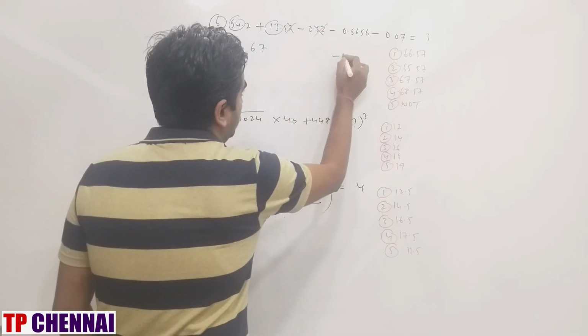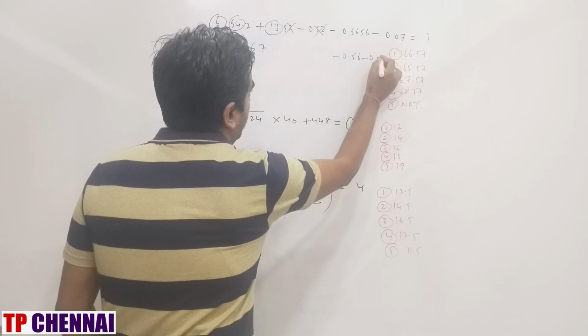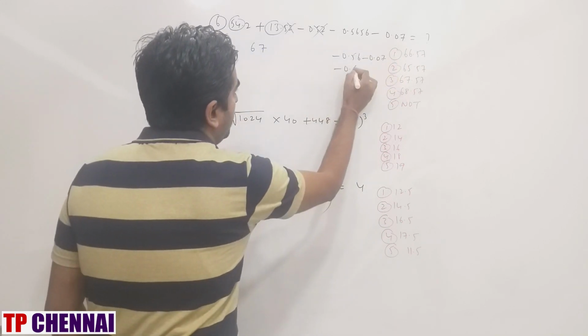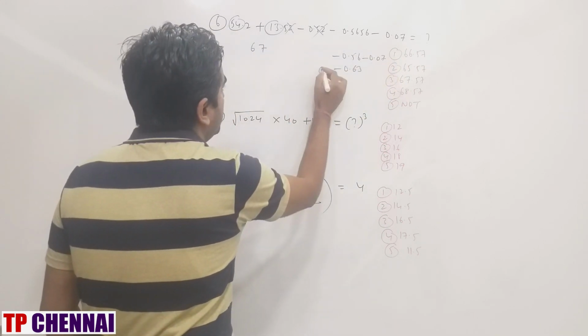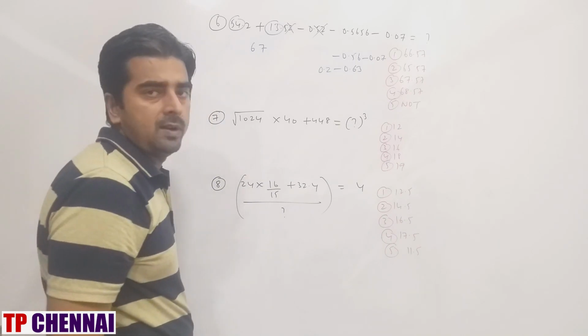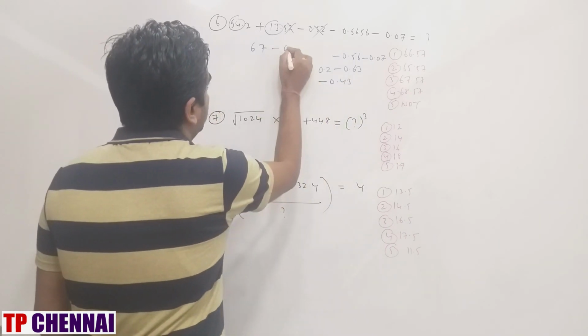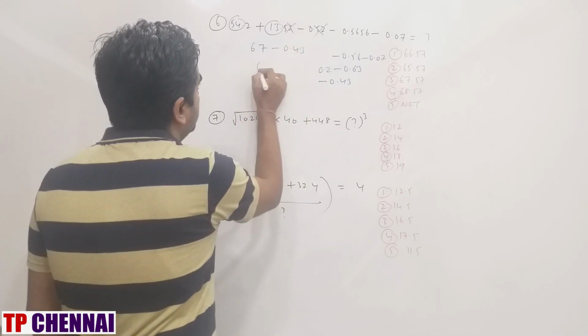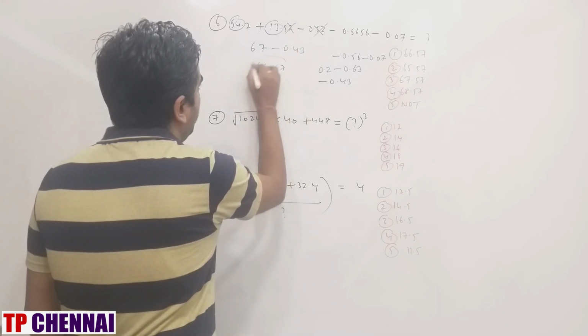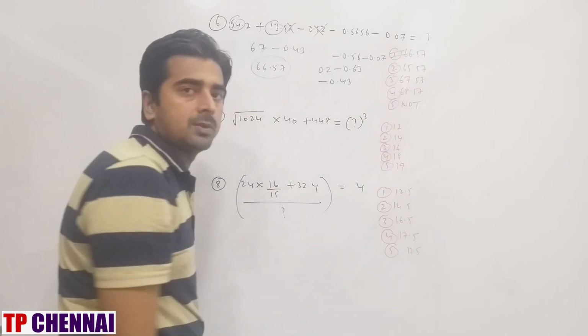This is minus 0.56 minus 0.07, which is minus 0.63, and here 0.2 extra is there. So 0.2 minus 0.63 is minus 0.43. 67 minus 0.43 is 66.57, which is the first option.